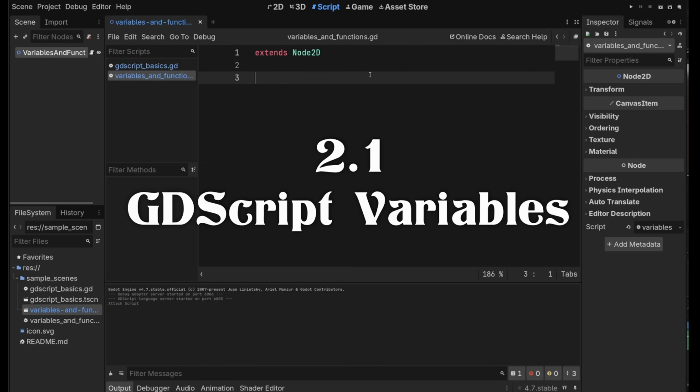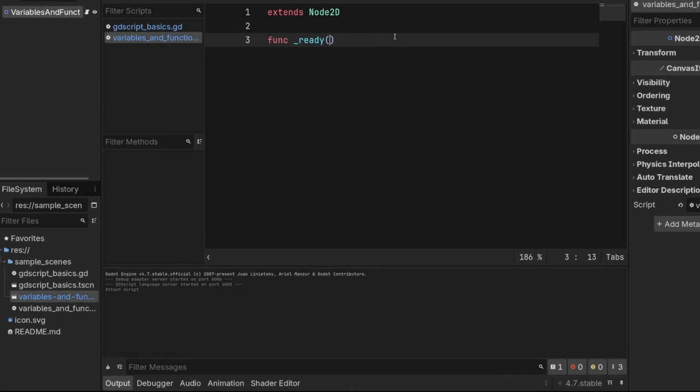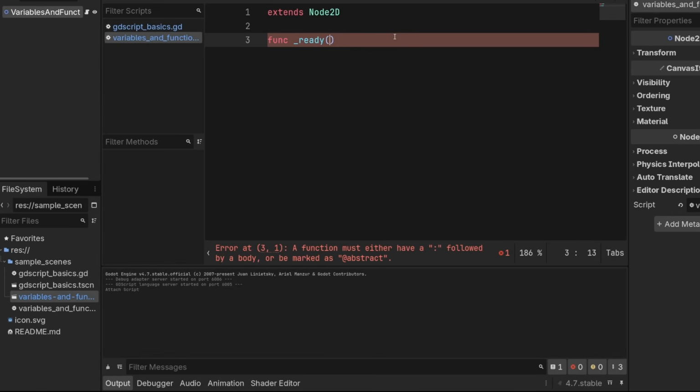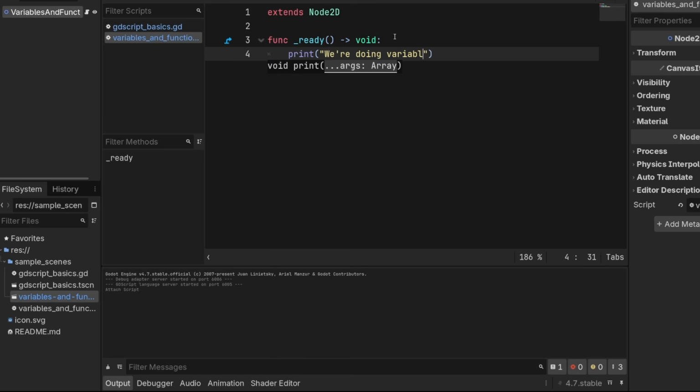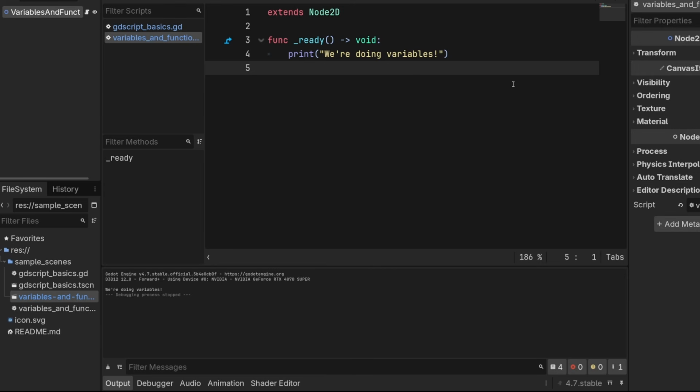And just to make sure that it's running, well, what can we do? Let's just make a ready function. You remember how to do this. Func _ready, void, colon, indent, and all you want to do is print something. So we're doing variables. And press F5 to play the game. We're doing variables. So it looks like we have that set up. Let's talk about variables.